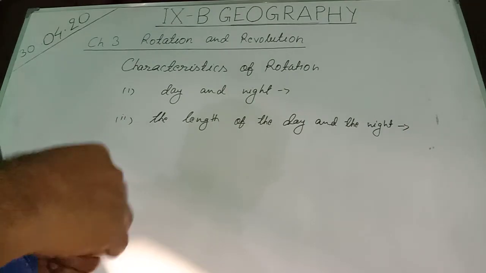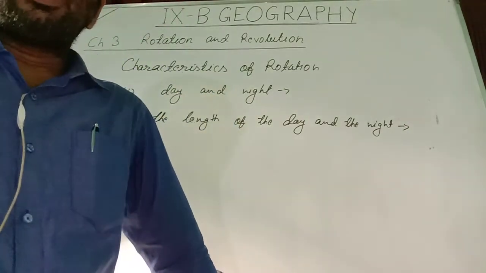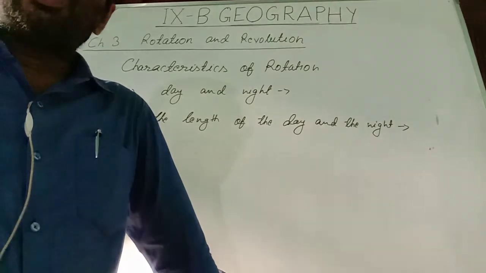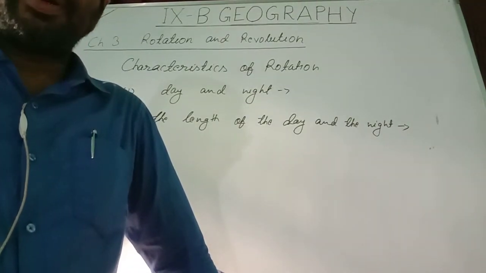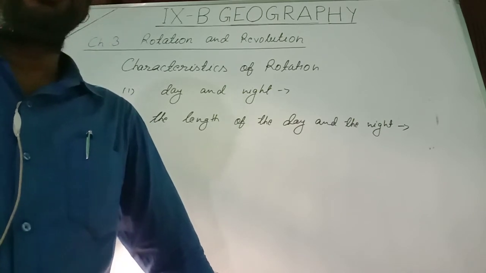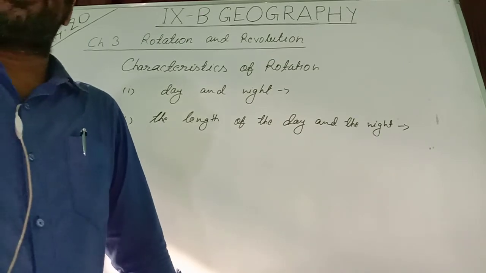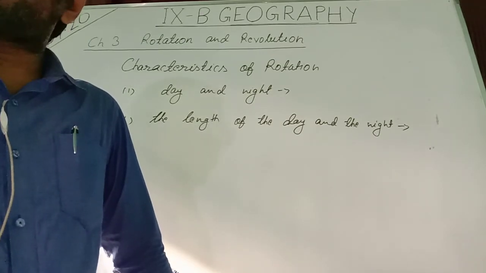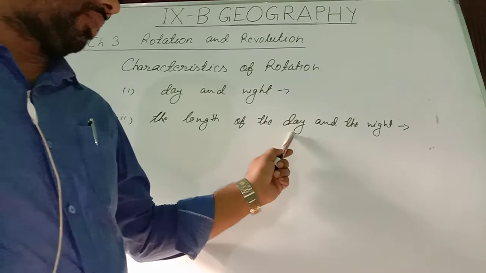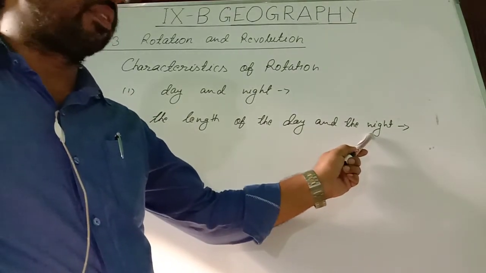Regarding this, we can say, in summer season, as we go ahead from the equator, the length of day increases, and for night we can say vice versa.